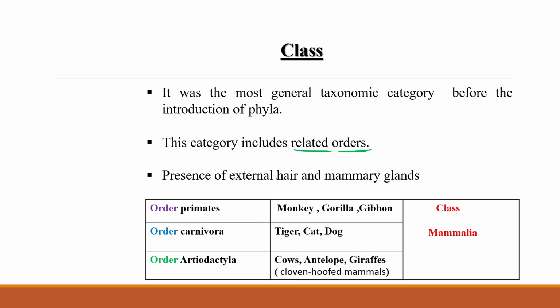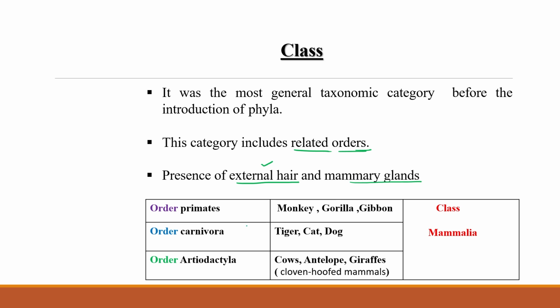If we are discussing mammals, the presence of external hair and the presence of mammary glands are the few similar characters. So all the orders of animals having external hair on their outer body and mammary glands collectively come under the same class, meaning class Mammalia.